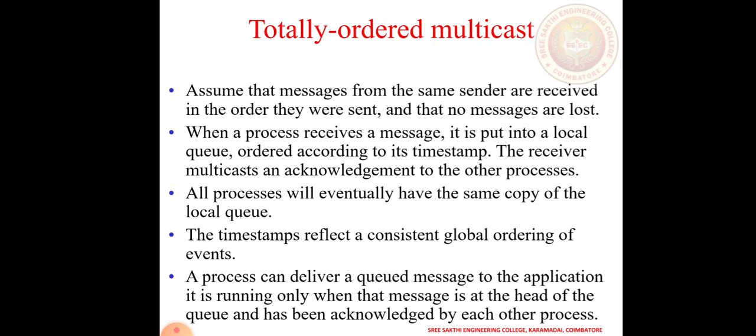Totally ordered multicast. Assume that messages from the same sender are received in the order they were sent, and that no messages are lost. When a process receives a message, it is put into a local queue, ordered according to the timestamp. All the processes will eventually have the same copy of the local queue. The timestamp reflects the consistent global ordering of events. A process can deliver the message to the application only when the message is at the head of the queue.